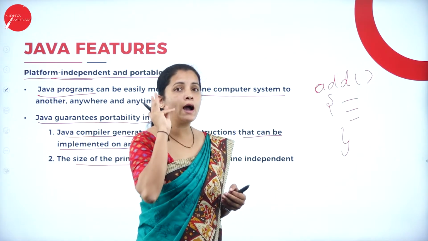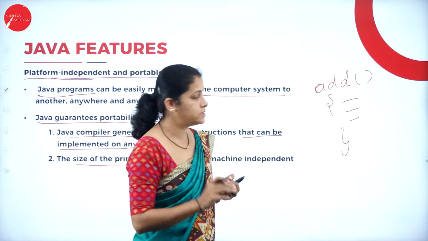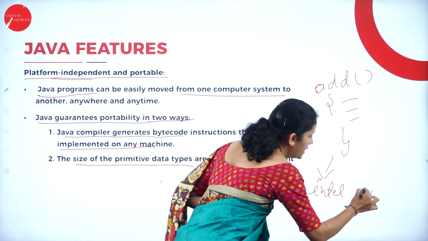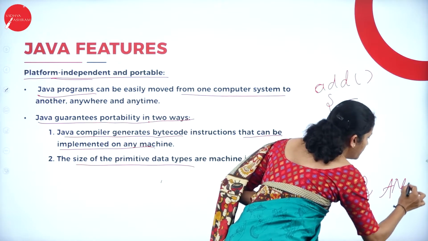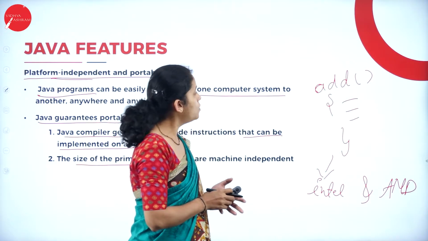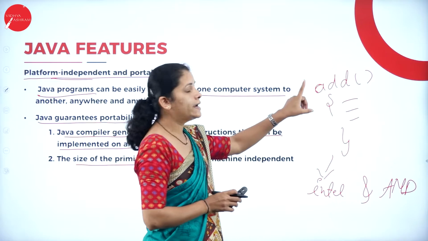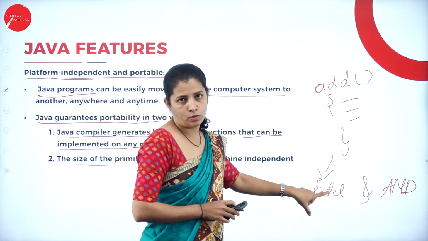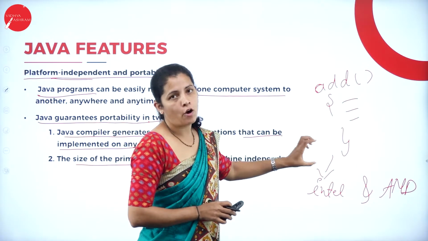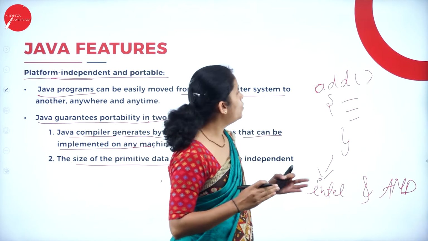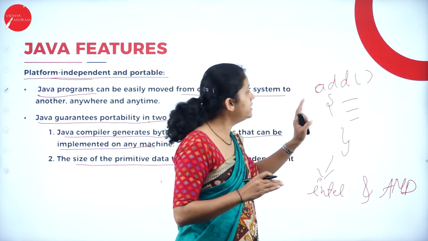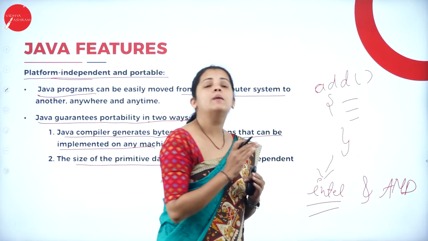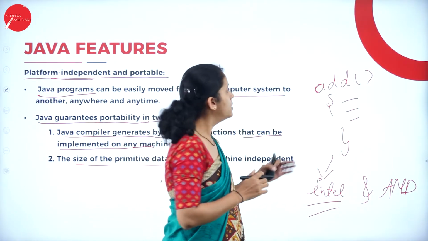Think that I have two different types of processor: one is Intel and another one is AMD. Now, first I'm going to write the add program for the Intel processor and compile it.